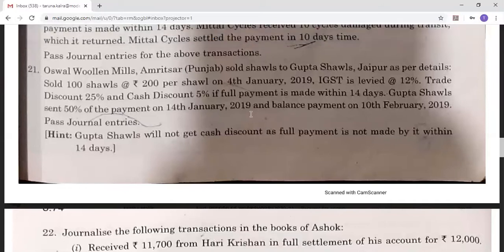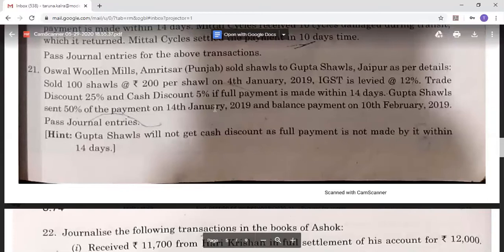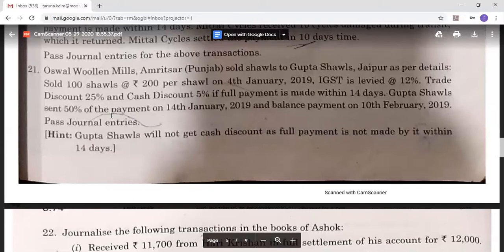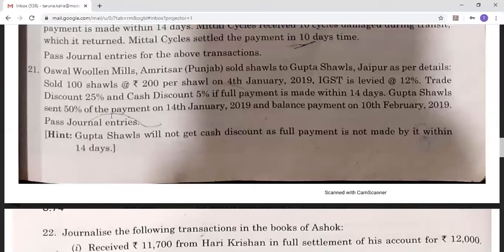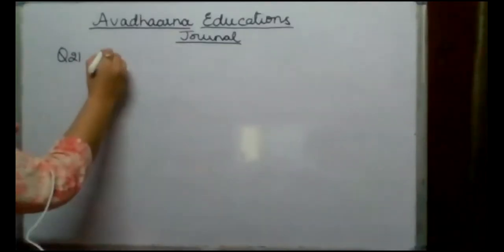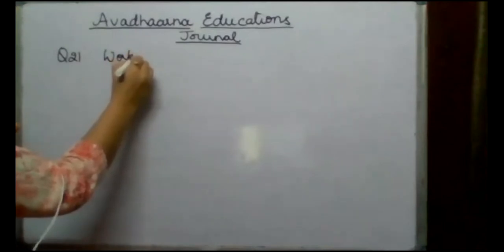That means the period of 14 days has been over. So cash discount in this transaction can only be availed on the 50% of the payment. Now we'll see how we are going to do the working and how we are going to pass the journal entry. Now let's start with the working of this entry.